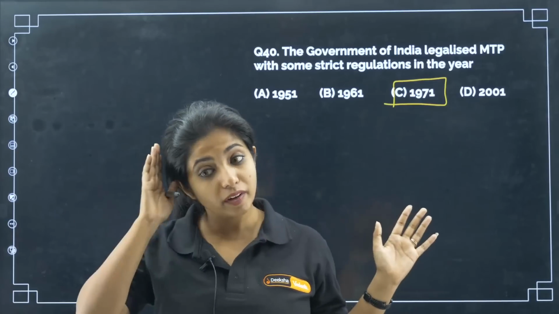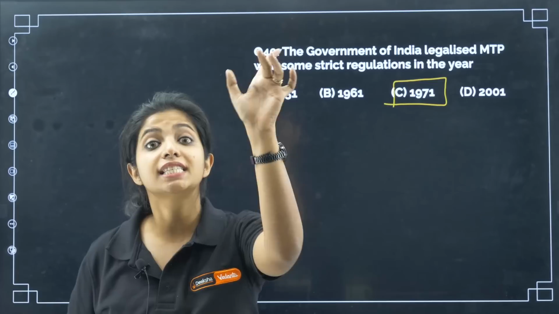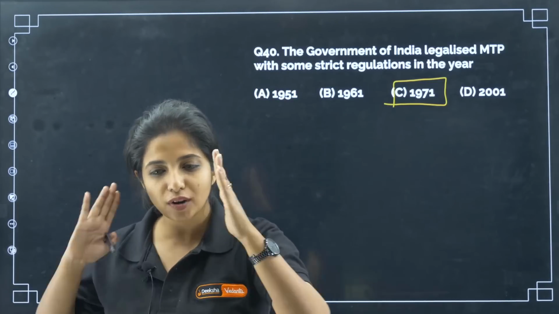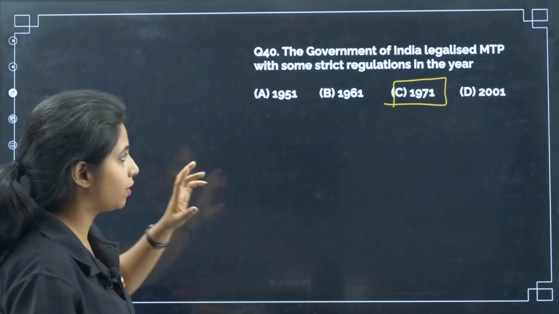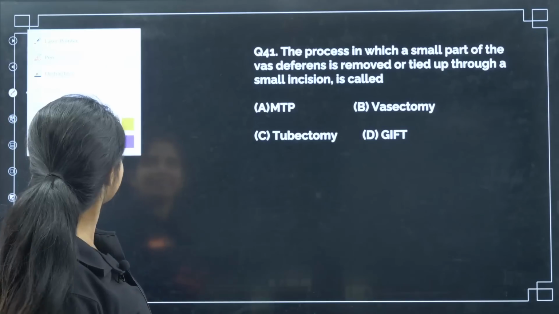This is how they will give you. They will give you 1 at the end for making you confused. Okay, so it is 1971. Remember it. Tell 10,000 times, you will remember it. Okay, at least tell 10,000 times. It's easy for you rather than losing 1 mark in KCET.